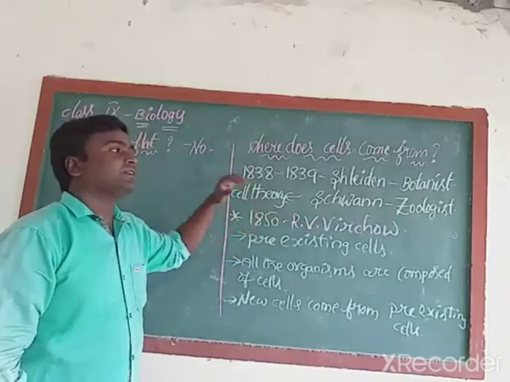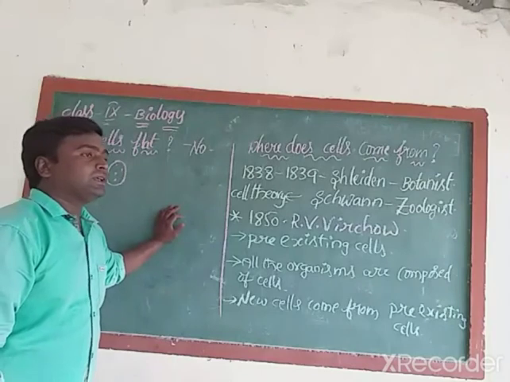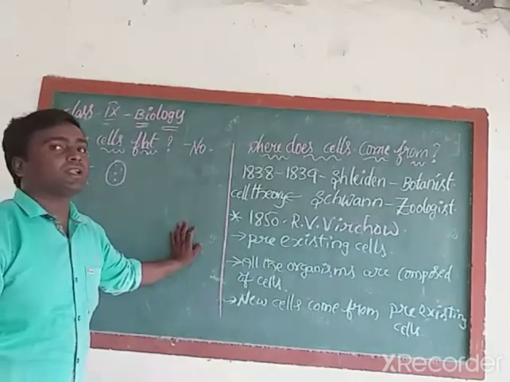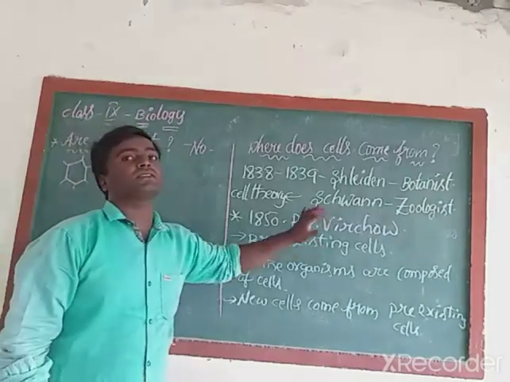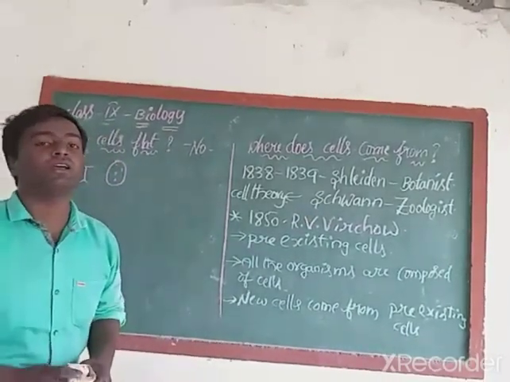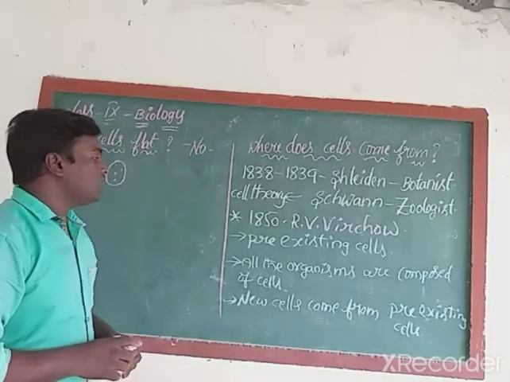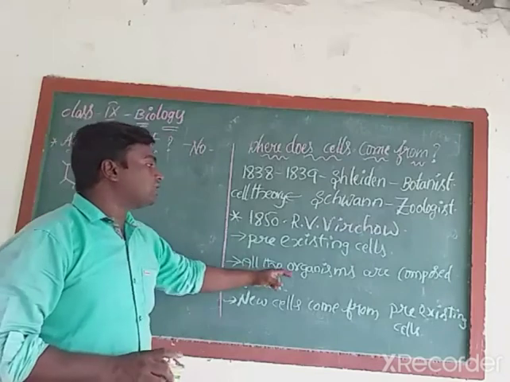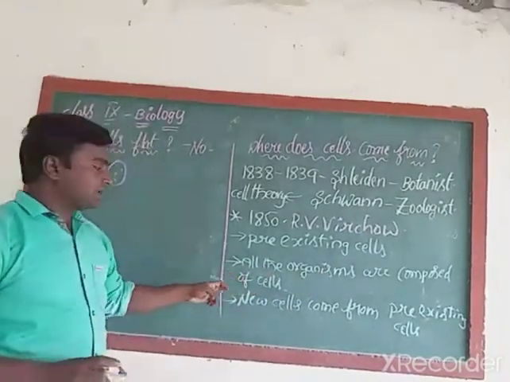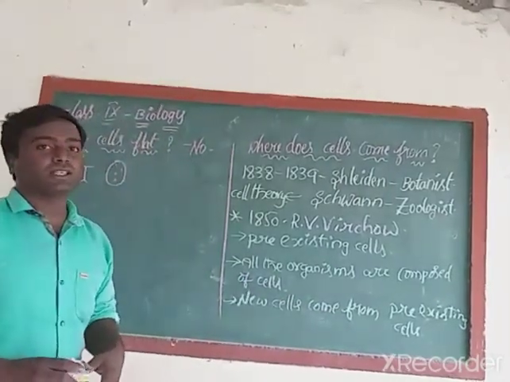This was overcome by the scientist Rudolf von Virchow. In the year 1850, Rudolf von Virchow proposed information about the formation of new cells. According to his opinion, pre-existing cells are there in our body. These pre-existing cells are responsible for the formation of new cells in our body. Did you understand? According to his opinion, all the living organisms are composed of cells. Next, new cells always come from the pre-existing cells.